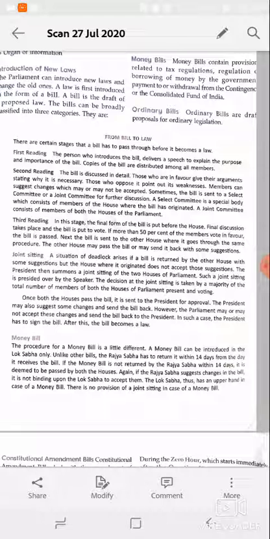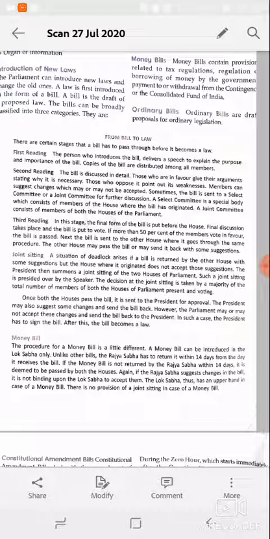Now the money bill. The procedure for the money bill is a little different. A money bill is introduced in the Lok Sabha only. Like other bills, the Rajya Sabha has to return it within 14 days from the day it receives the bill. If the money bill is not returned by the Rajya Sabha within 14 days, it is deemed to be passed by both houses. Again, if the Rajya Sabha suggests changes in the bill, it is not binding upon the Lok Sabha to accept them. So the Lok Sabha has the upper hand in the case of a money bill. There is no provision of joint sitting in the case of a money bill.